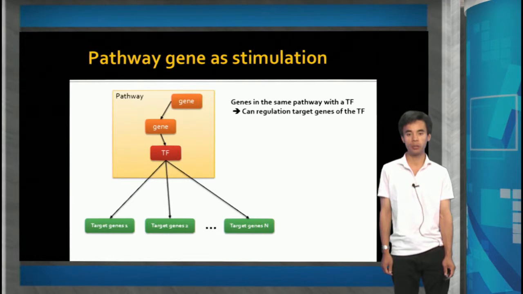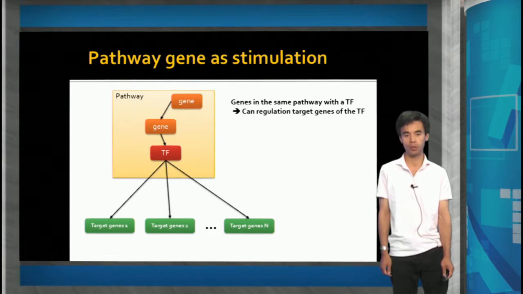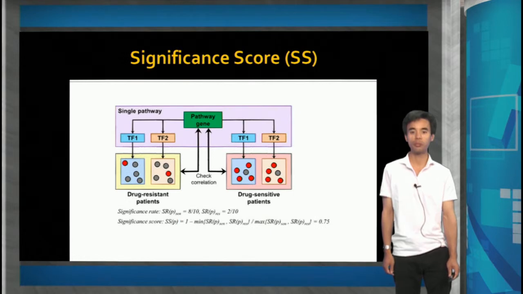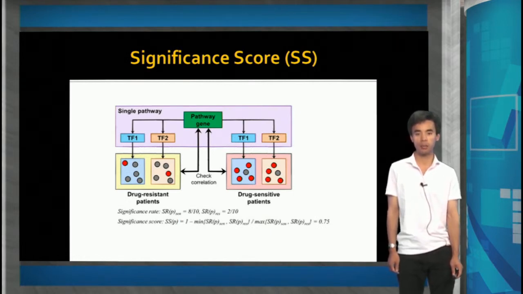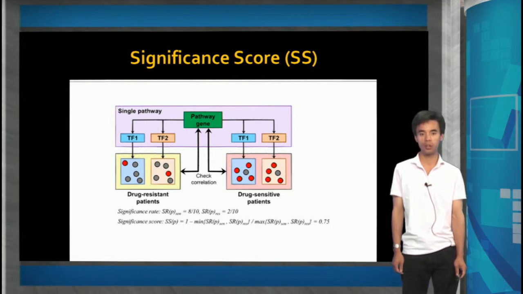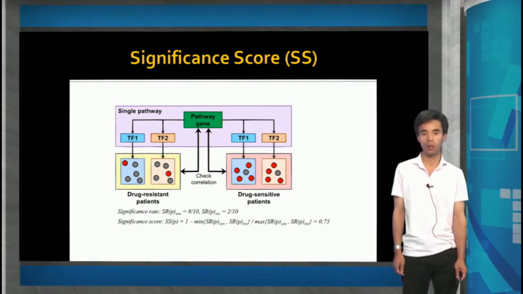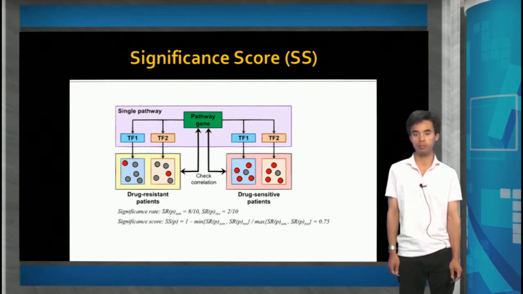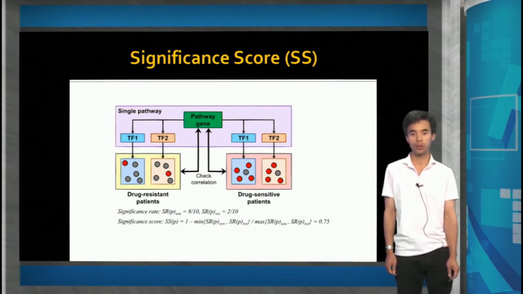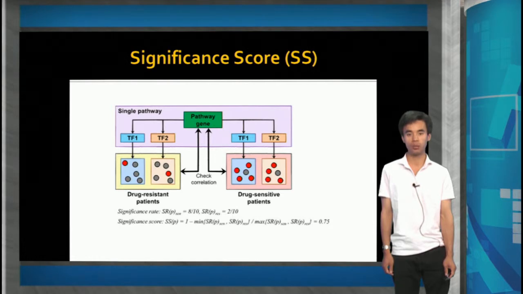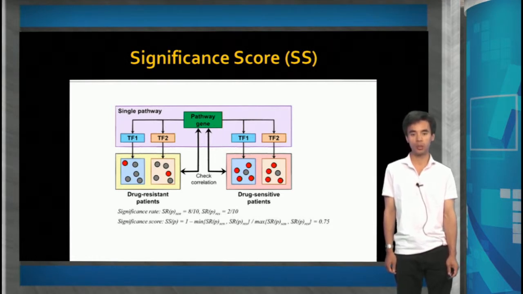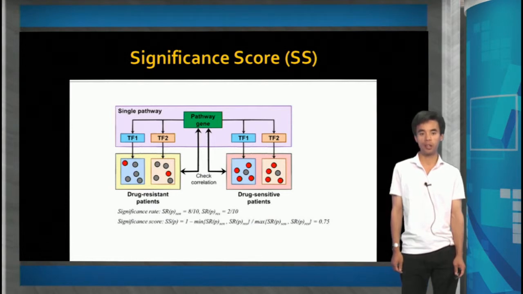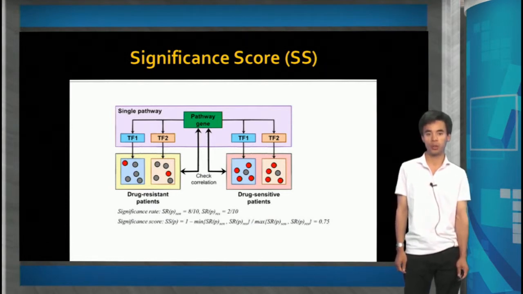Next, I defined a formula for the extent of regulation of the pathway gene using the correlation between the expression of the pathway gene and their target genes. Significance rate (SR) is defined as the quantity of how strongly the pathway gene regulates its target genes. Target genes of a pathway gene are defined as all target genes of TFs involved in the same pathway as the pathway gene, and then I calculate the correlation between the expression level of the pathway gene and each of the target genes.